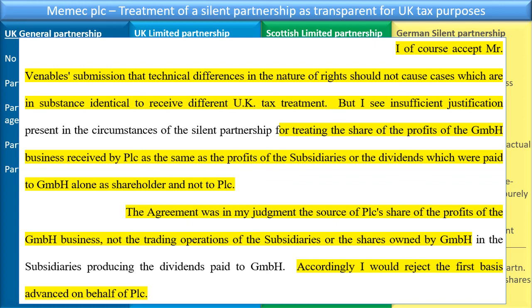The agreement was, in my judgment, the source of PLC's share of profits of the GmbH business, not the trading operations of the subsidiaries or the shares owned by GmbH in the subsidiaries producing the dividends paid to GmbH. Accordingly, I would reject the first basis advanced by PLC. So the silent partnership is not transparent, and the source of income for PLC is the silent partnership agreement, and it's not the dividends paid by the subsidiaries to GmbH, right?